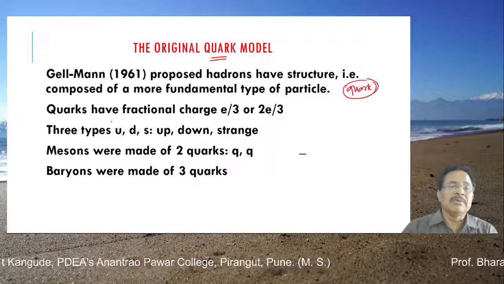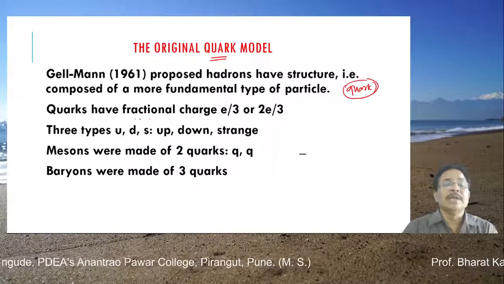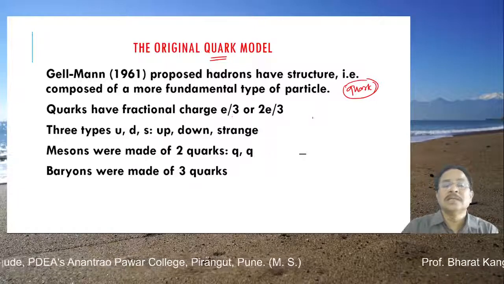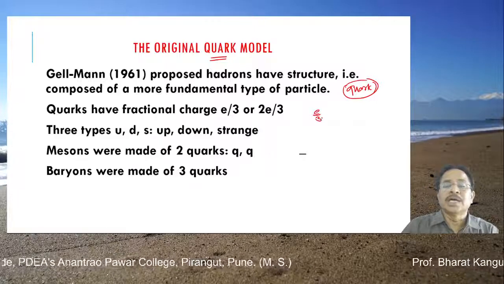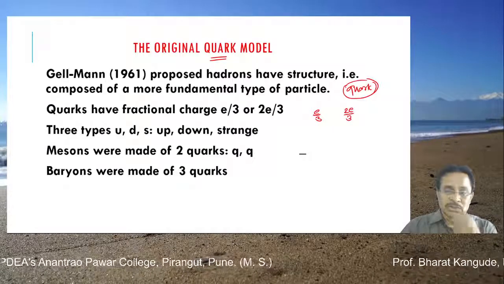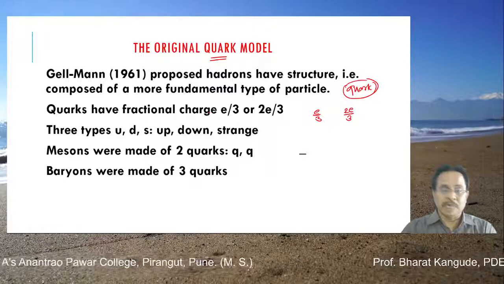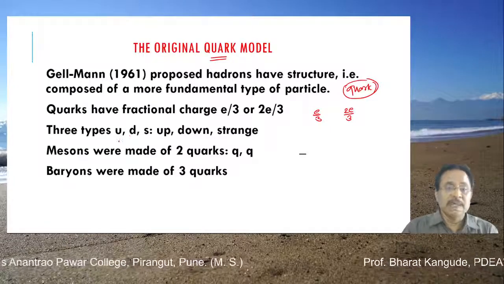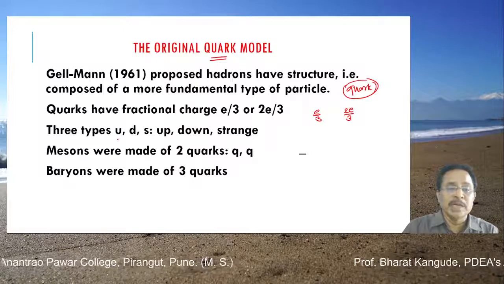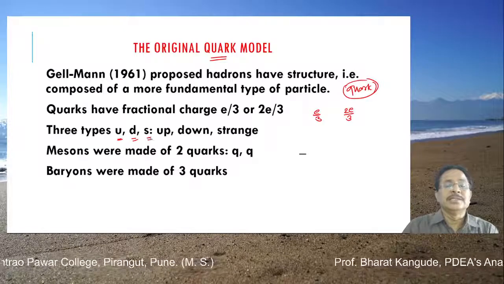Now these quarks have a very important fundamental property. They have fractional charges like E upon 3, electron charge divided by 3, or sometimes twice E by 3, electron charge multiplied by 2 by 3. This type of fractional charges the quarks carry. Initially there were thought to be three different types of quarks: up quark, down quark, and strange quark.